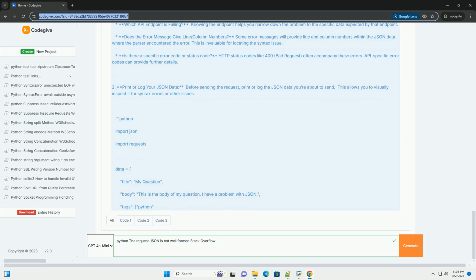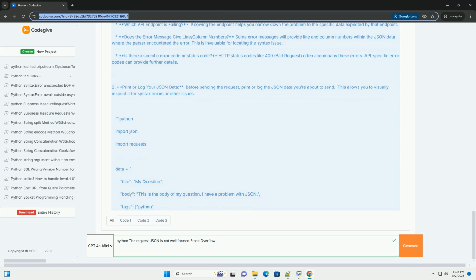2. Print or log your JSON data. Before sending the request, print or log the JSON data you're about to send. This allows you to visually inspect it for syntax errors or other issues. 3. Use a JSON validator. Copy and paste your JSON data into an online JSON validator. These validators will flag any syntax errors and provide helpful messages.